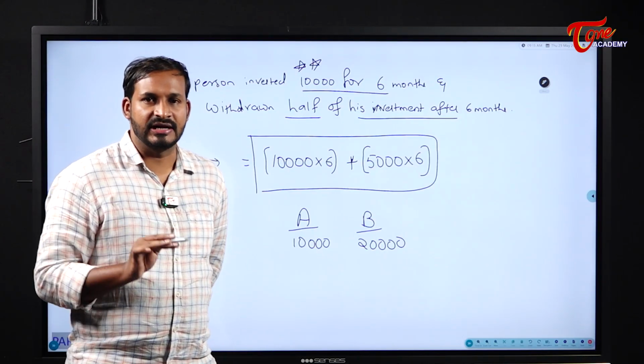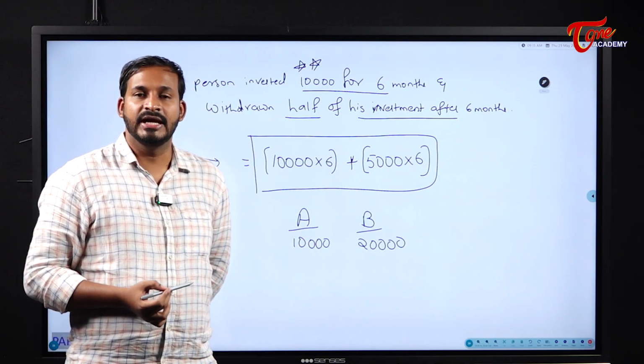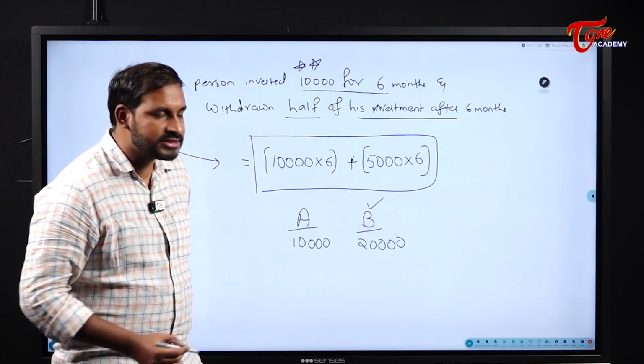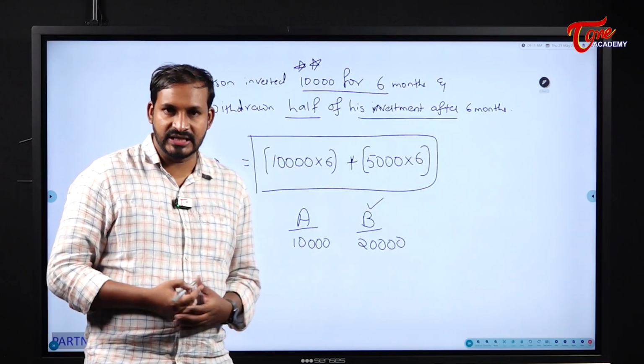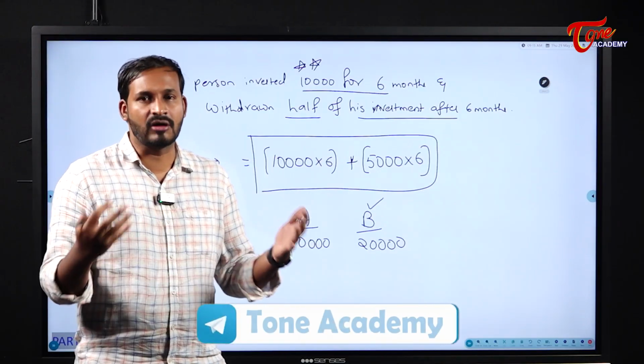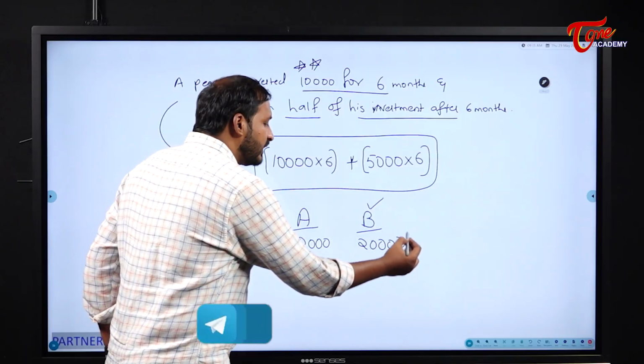Now tell me, with a general idea, who should get more profit here, A or B? Definitely B. Why? Because B invested more in that business, so that is the reason he will get more returns. General common sense. So now, here did we speak anything about the time period?